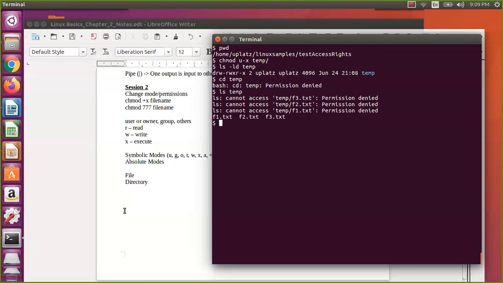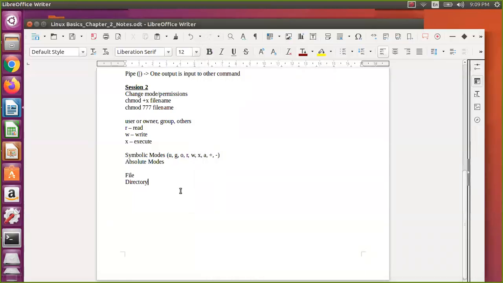So what is the summary here? For a file, read means you cannot read, so you cannot do cat, you cannot do vi. What is meant by write? You cannot modify the file. What do you mean by execute? That is for an executable file, maybe a shell script or an executable. That is for a normal file.